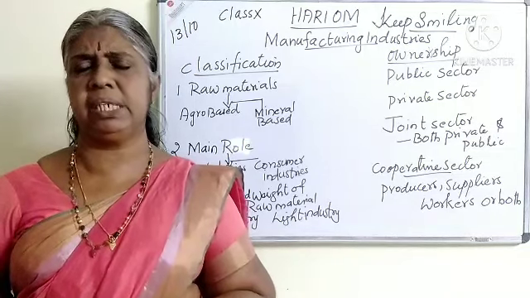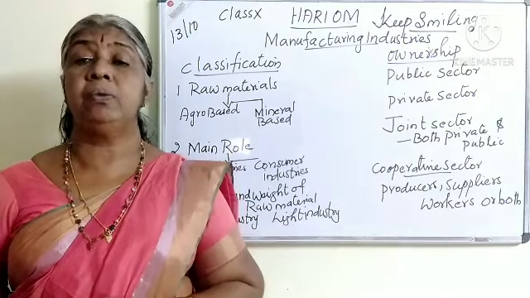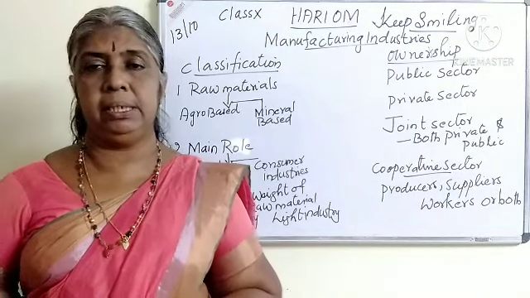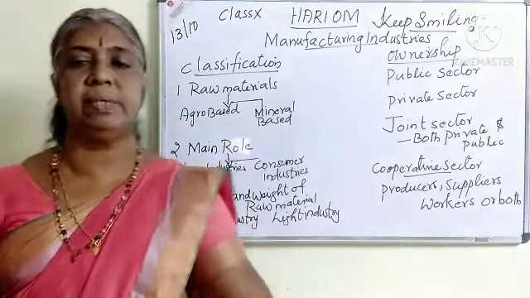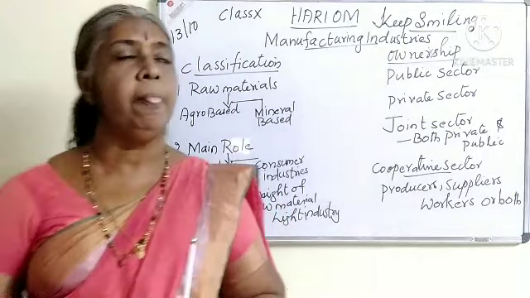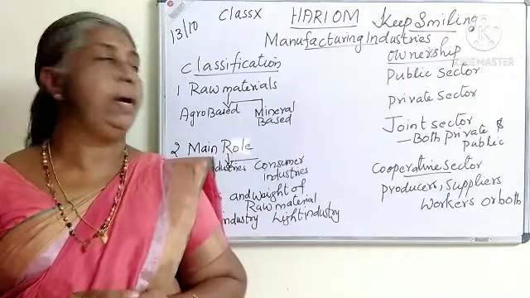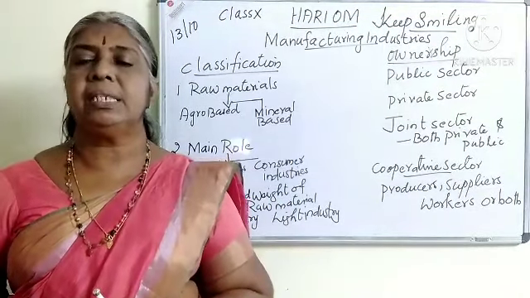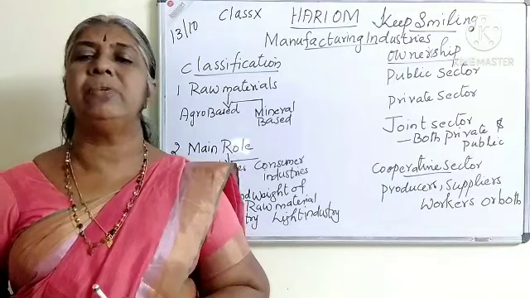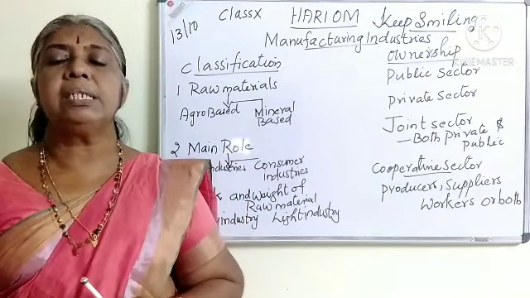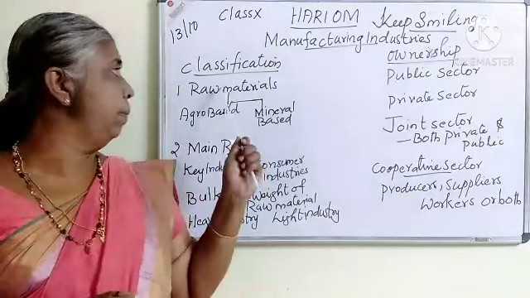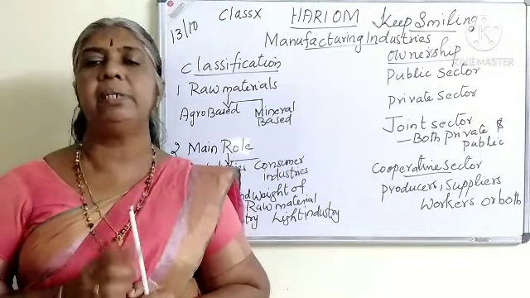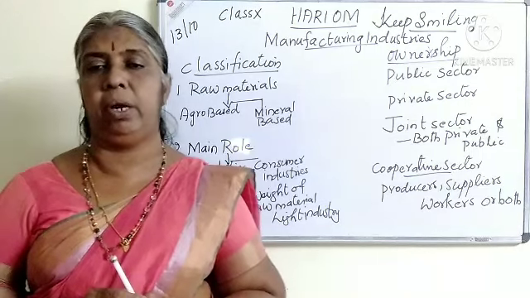You know what the classification of industries is. Already you have studied some classifications in the sectors of the economy, is it? So here we have some classifications of the industries. We will find out what the classifications of industries are. We can classify the industries based on different aspects. One classification of industries is based on the raw materials of the industry. This we have already discussed in the sectors of the economy.